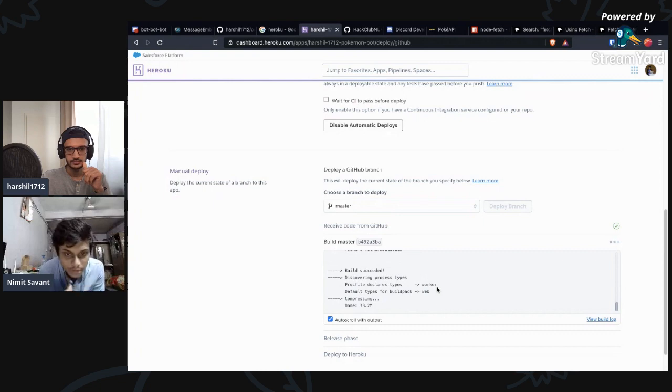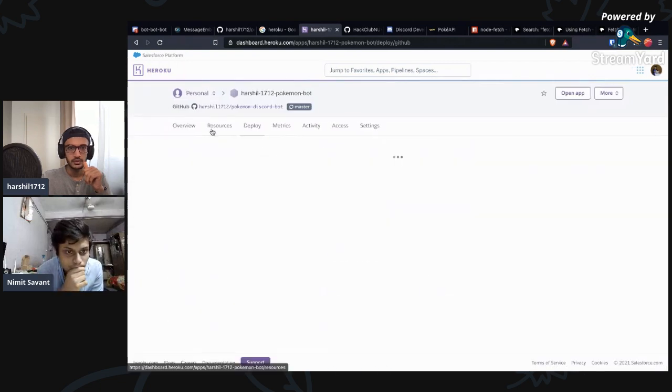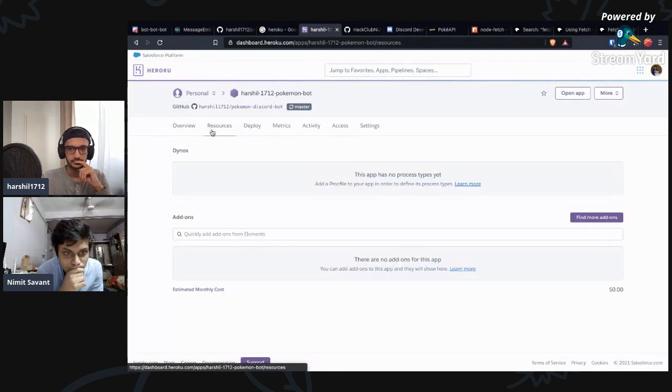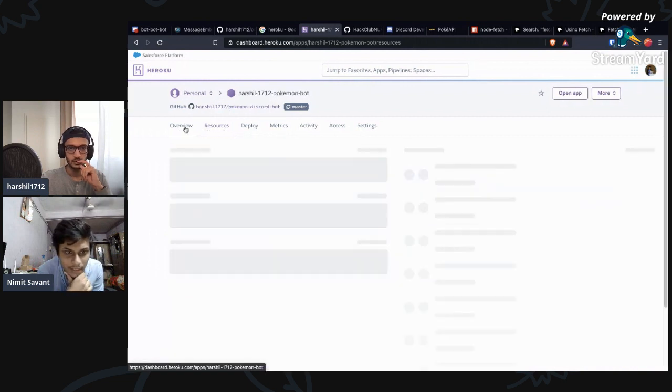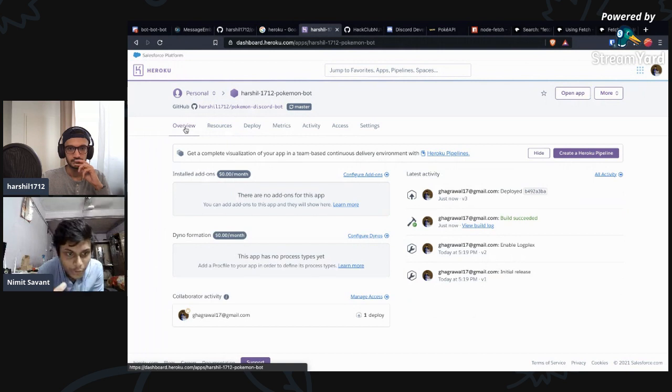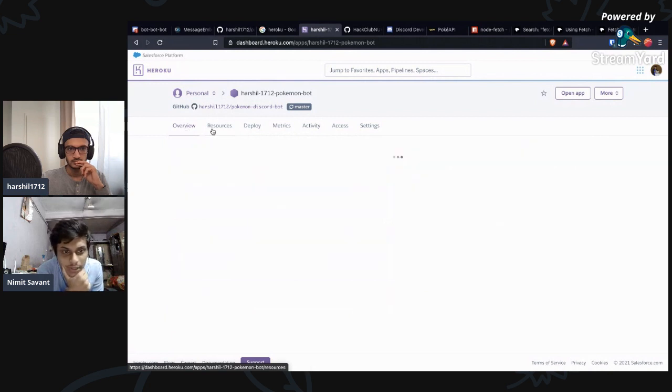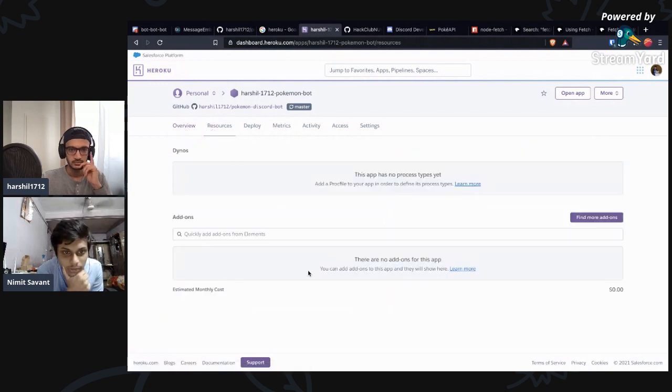Build successful. Just go into resources above. Why can't we see anything here? You should see an option to enable the worker button. Go into resources again. We'll see it here soon, I guess.